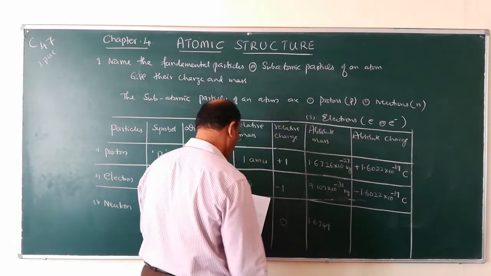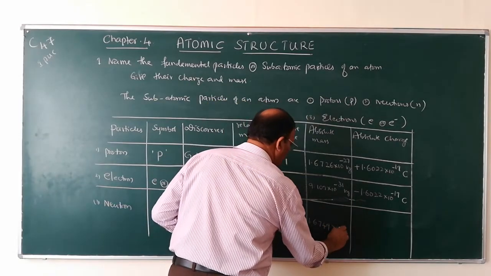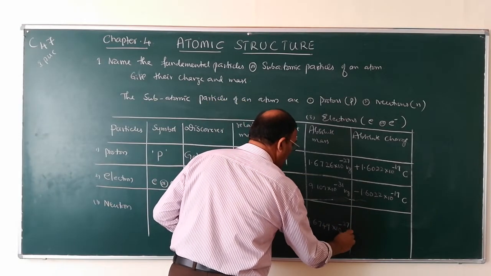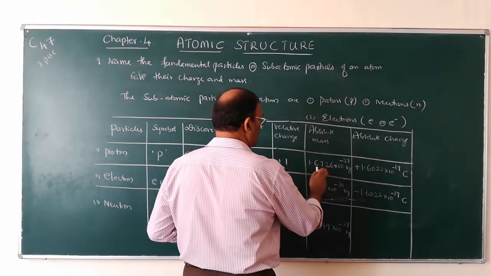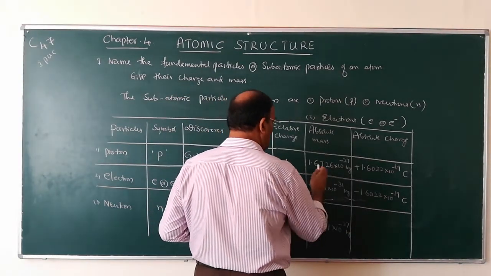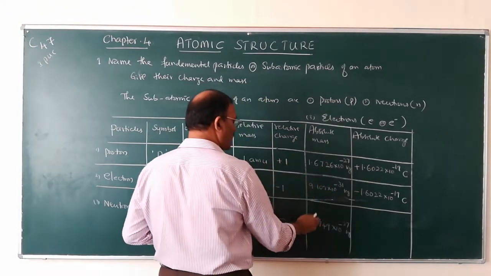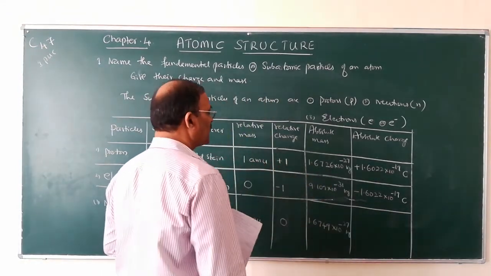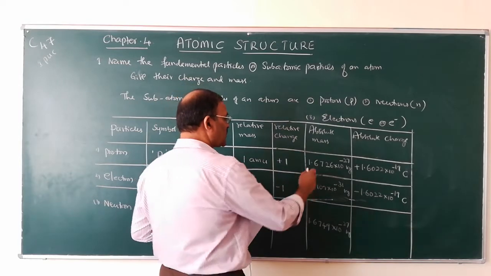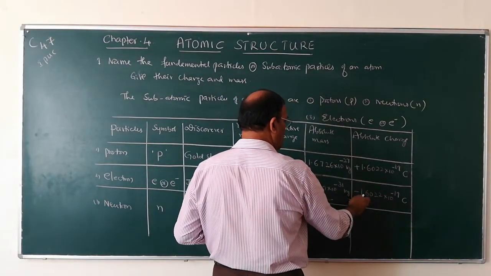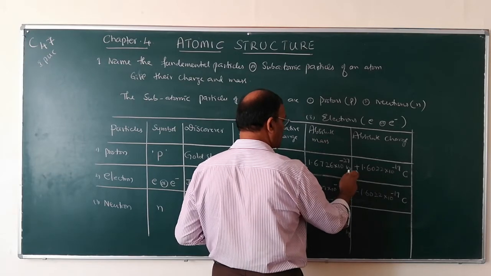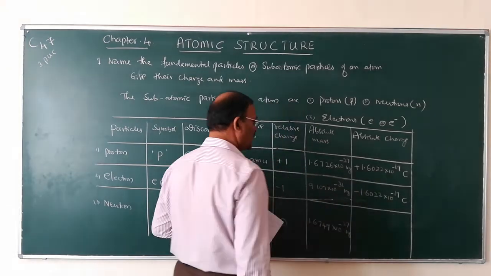What is its absolute mass? 1.6749 into 10 to the power of minus 27 kg. So it is almost nearer to the weight of the proton. Weight of proton and weight of neutrons are almost the same. The charge of proton and charge of electrons are almost the same. Here it is positive, here it is negative.